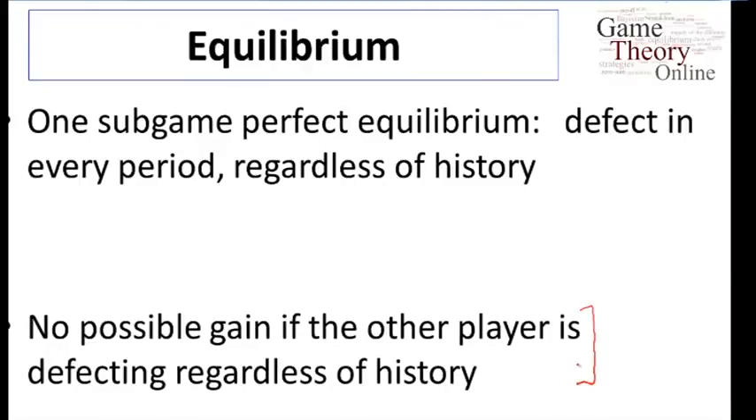So start in any period regardless of what's happened in history. If the other player is going to defect regardless in the future, then there's no gain from cooperating in any period. You're strictly better off in any period defecting than cooperating, since you get a strictly higher payoff, and it's not going to affect what the other player does. So this is a subgame perfect equilibrium. It's a very robust one. One player has no possible advantage to changing their action, given that the other player is doing this.